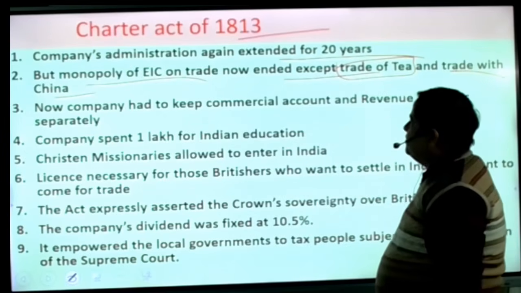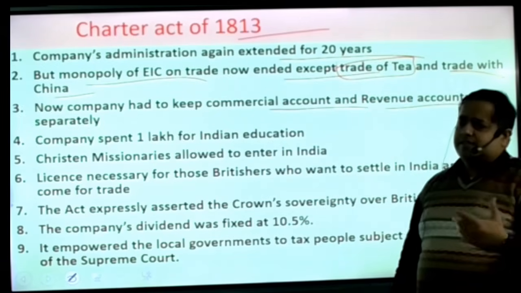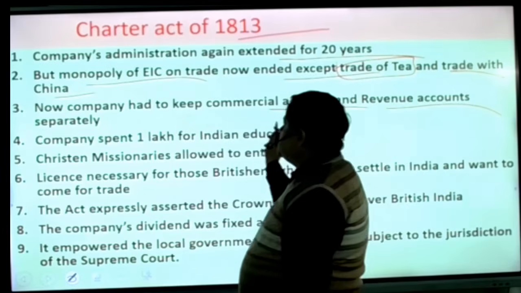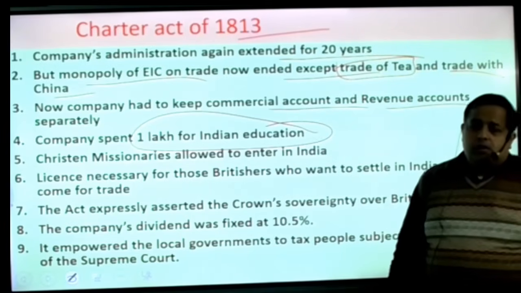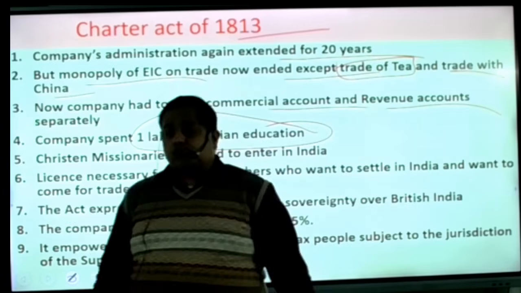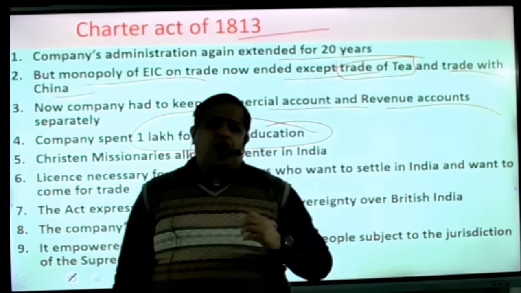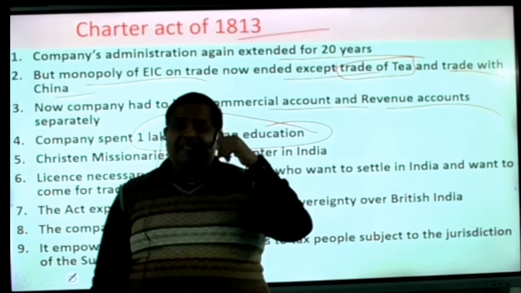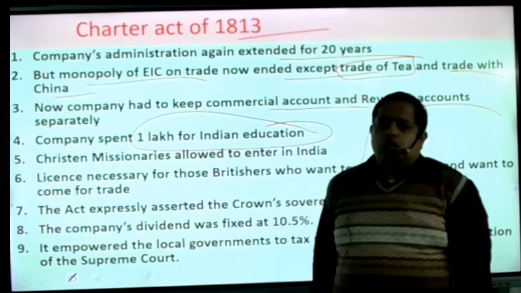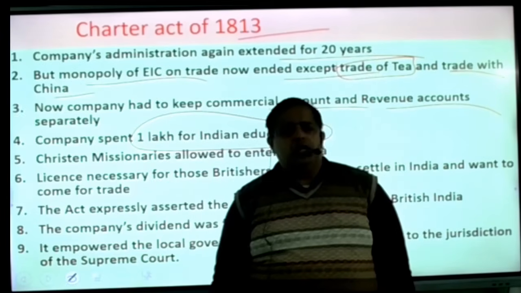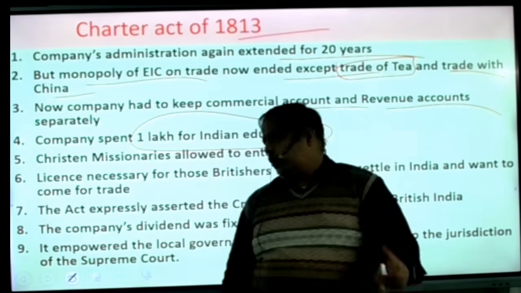Now the company had to keep the commercial account and revenue account separately. Okay. This act is very important for India also, because for the first time there was a provision of 1 lakh rupees. The Britishers now felt it was not okay to bring so many persons from England, so they had to make Indians whose thinking was just like England. For them they needed education, so 1 lakh was spent on Indian education, especially on those kinds of schools where the English language was taught.